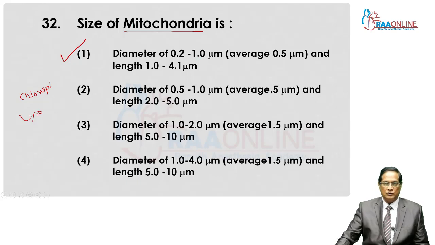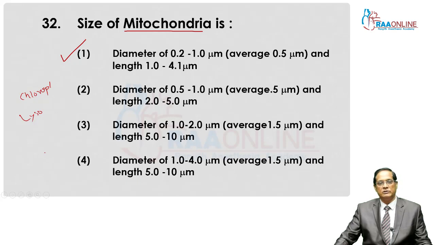So here the mitochondria, its size is 0.2 to 1 micrometer in diameter, whereas its length is 1 to 4.1 micron. Chloroplast is comparatively larger, 5 to 10 micrometer in length.